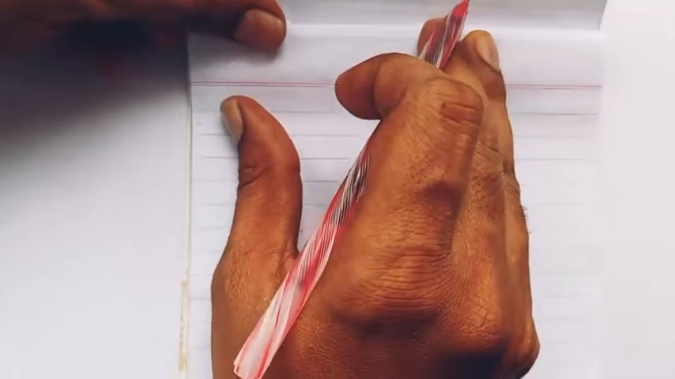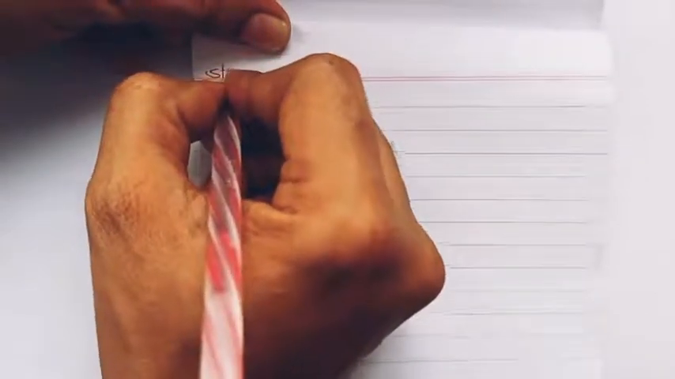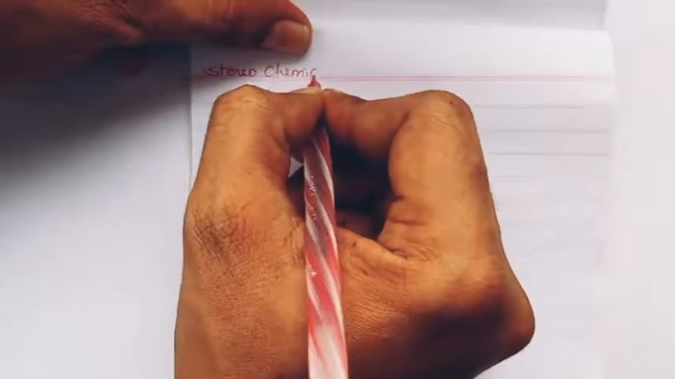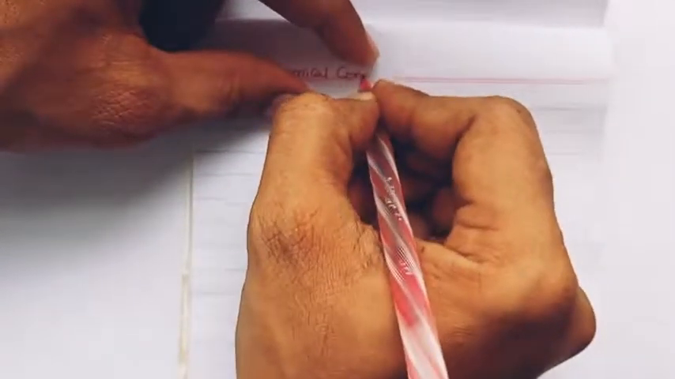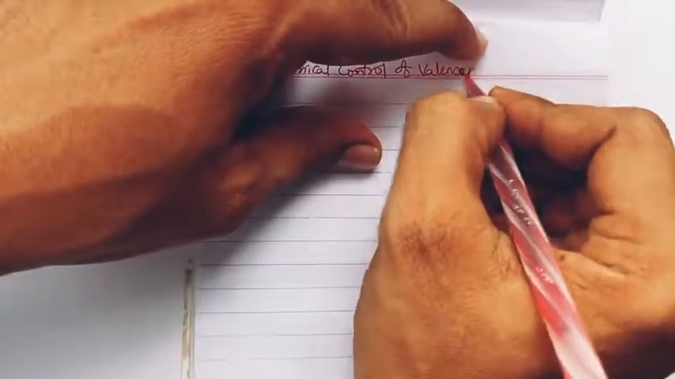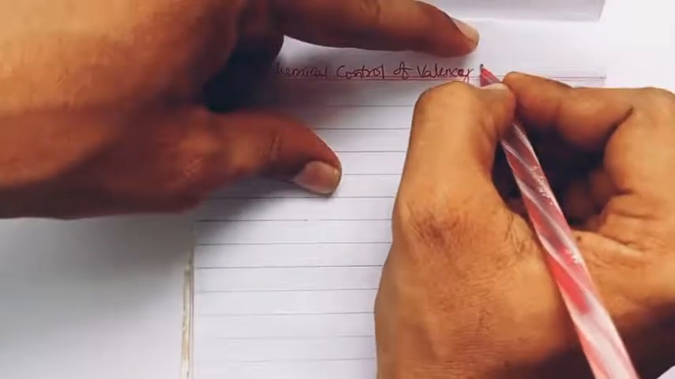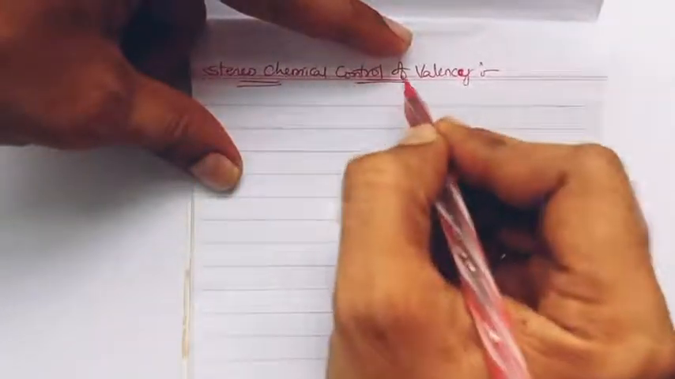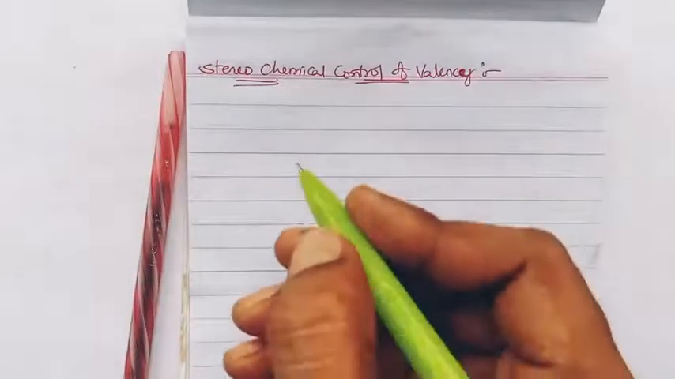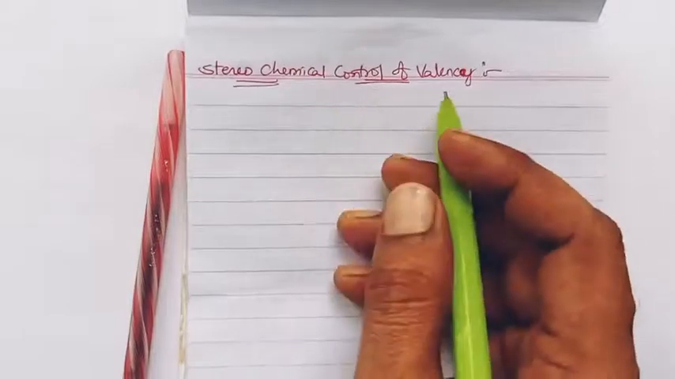And this character is stereochemical control of valency. One of the special characters in nitrosyl complexes that we are going to discuss now is stereochemical control of valency.